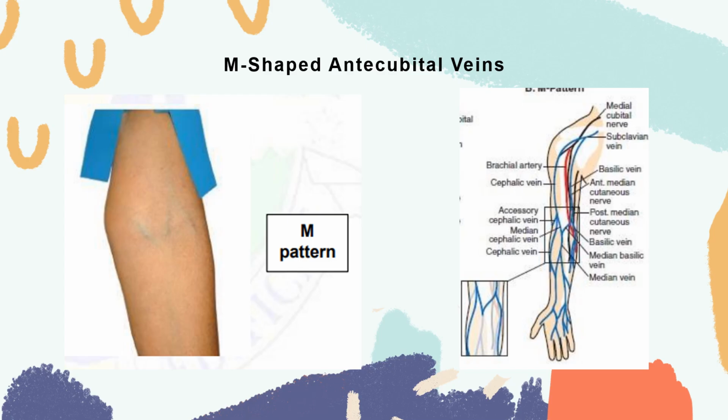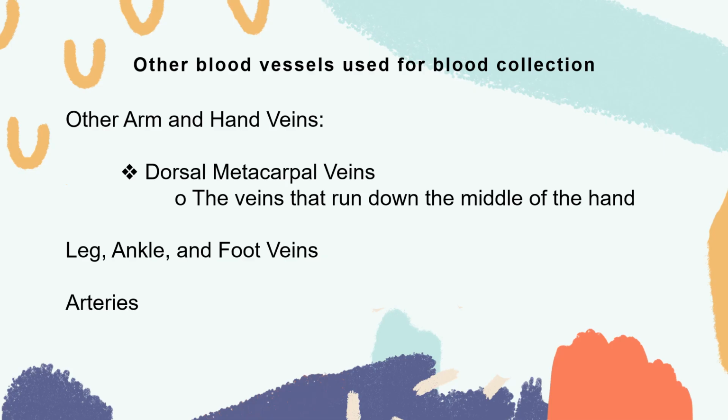When we cannot collect from the antecubital fossa because of the potential for significant medical complications such as phlebitis or infection during phlebotomy, or thrombosis, formation of clots, veins of the leg, ankle, and foot must not be used for venipuncture without the permission from the patient's physician, especially when they are diabetic.